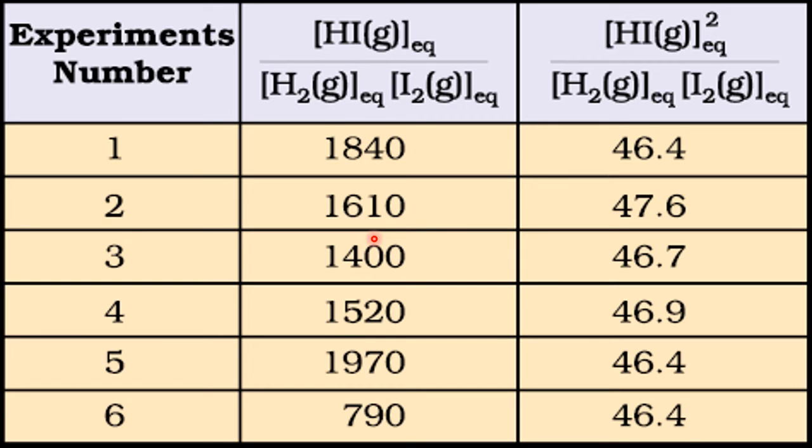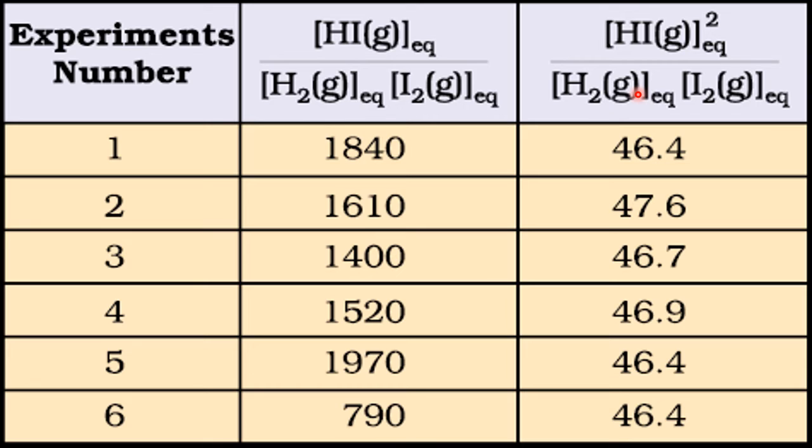In this column, they have taken the concentration of the product by the reactant. Product by the reactant. The values you see are not the same. There is a big difference: 1800, 1600, 14, 15, 19, 790. That means when we take the ratio of the concentration of the product to the reactant, this is the answer. But what is this other column? This is also the ratio of the concentration of the product and the reactant only.